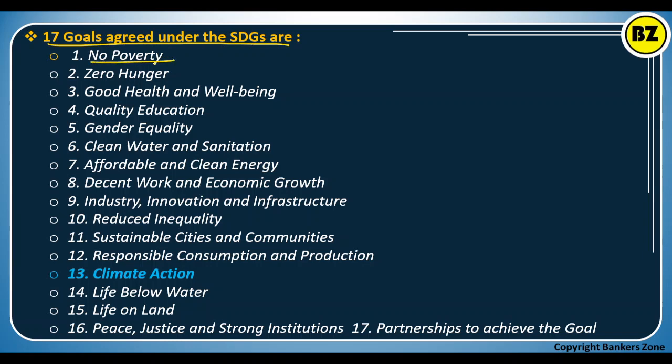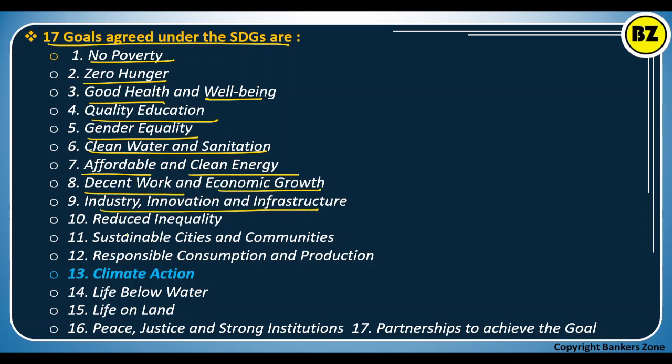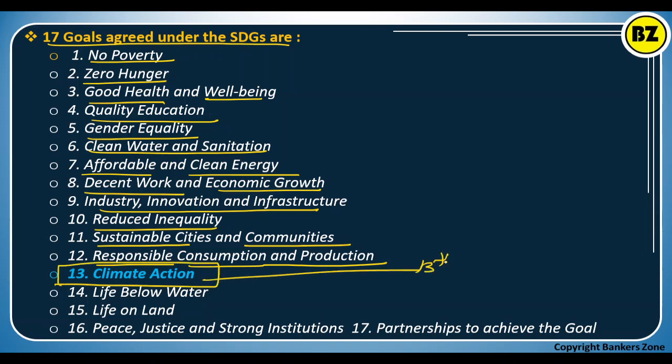First is no poverty, zero hunger, good health and well-being, quality education, gender equality, clean water and sanitation, affordable and clean energy, then decent work and economic growth, then industry, innovation and infrastructure, reduced inequality. Then sustainable cities and communities, then responsible consumption and production, and the 13th is climate action. So what is the 13th goal about? It is about the environment. Then the 14th is life below water, 15th, life on land, 16th is peace, justice and strong institutions, and 17th is partnership to achieve the goals.